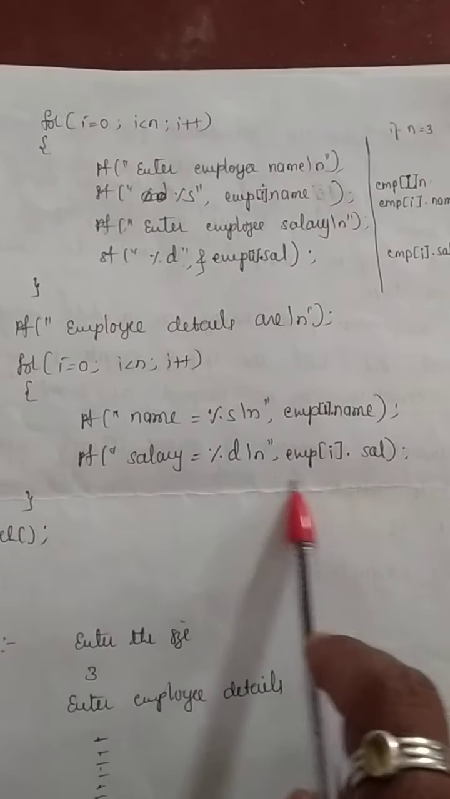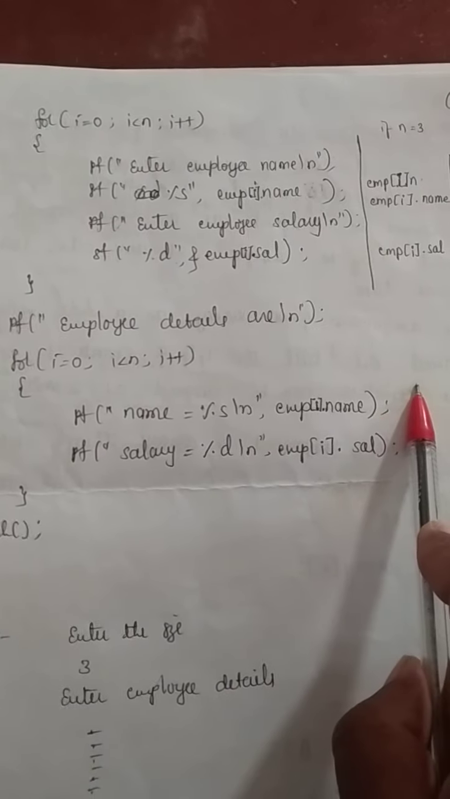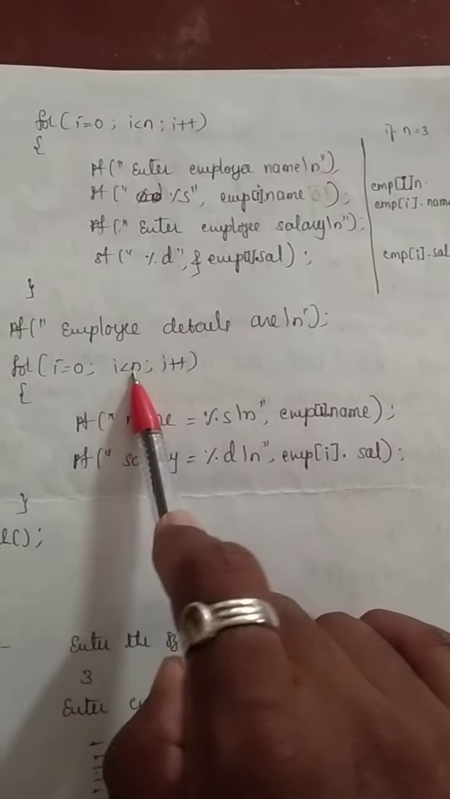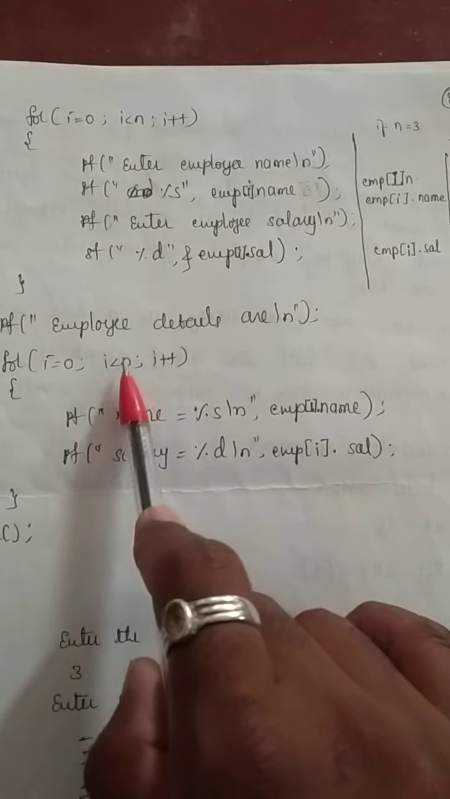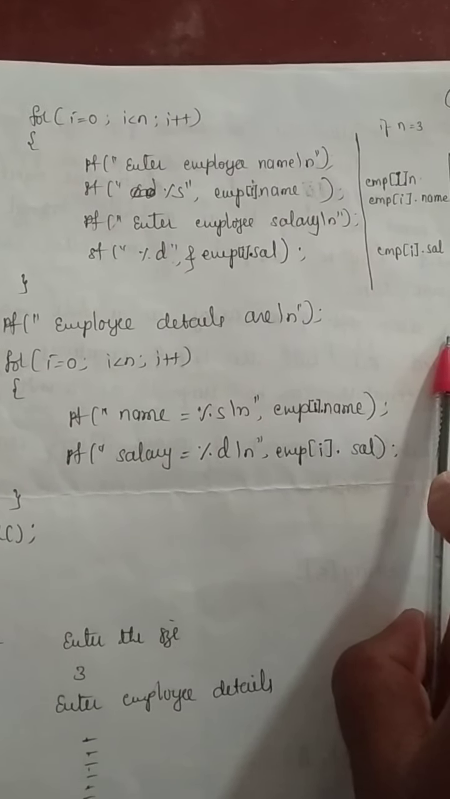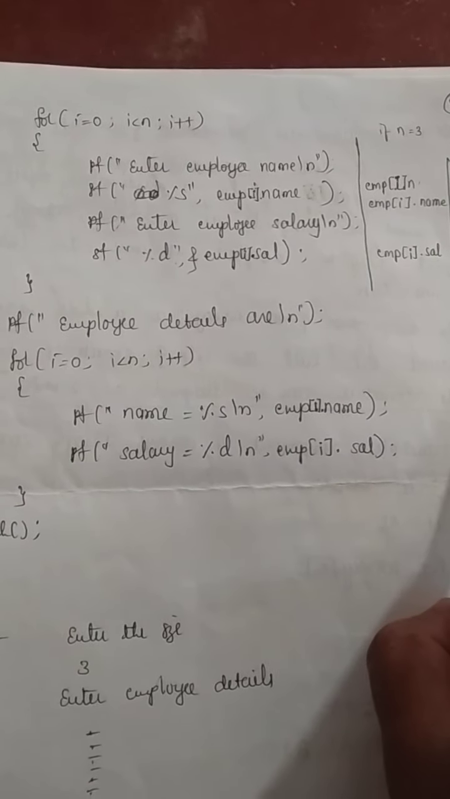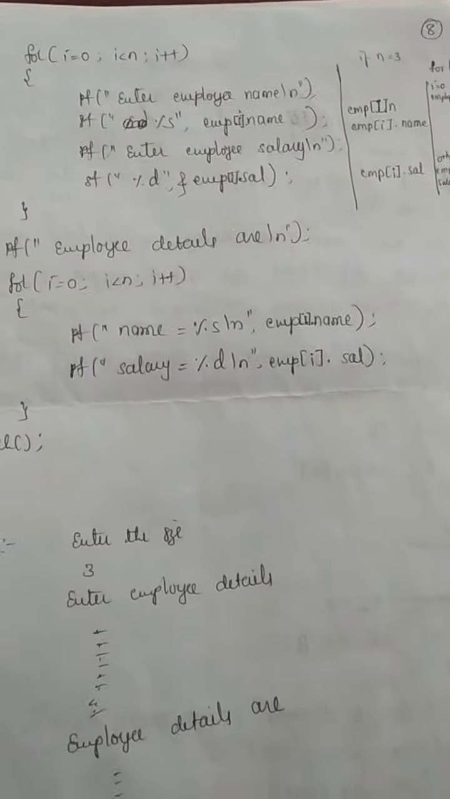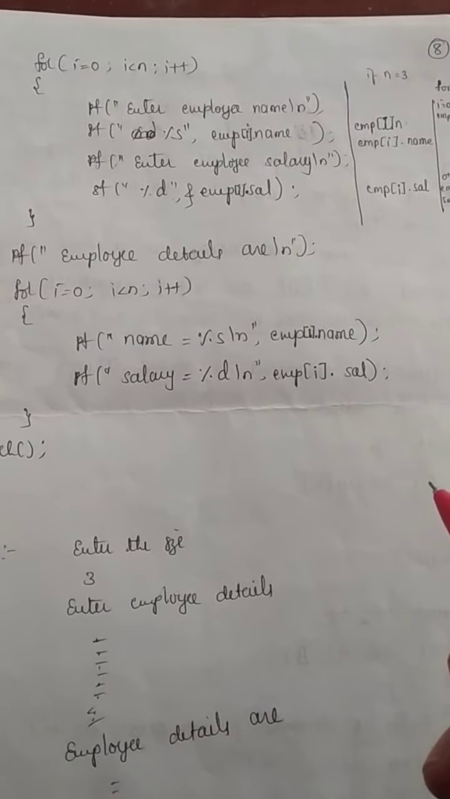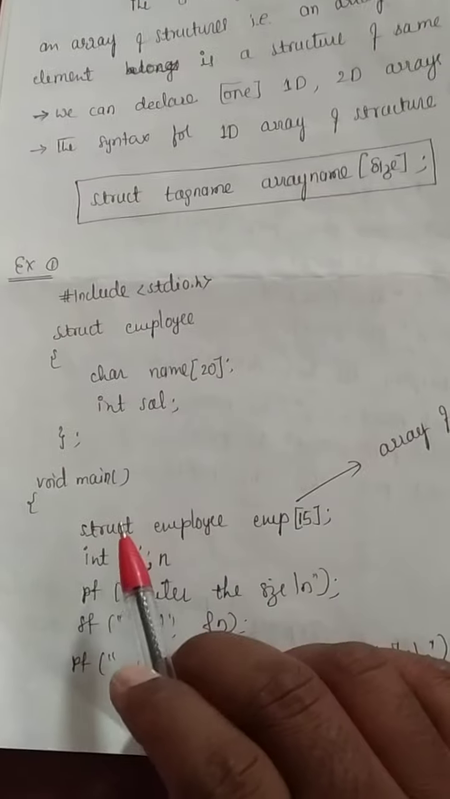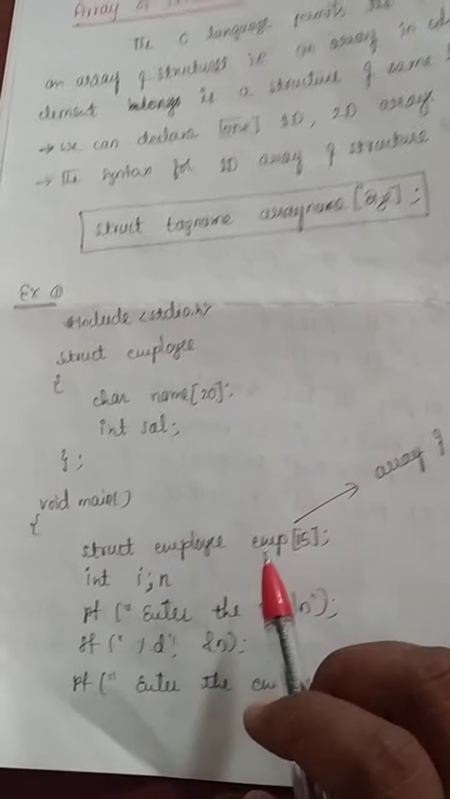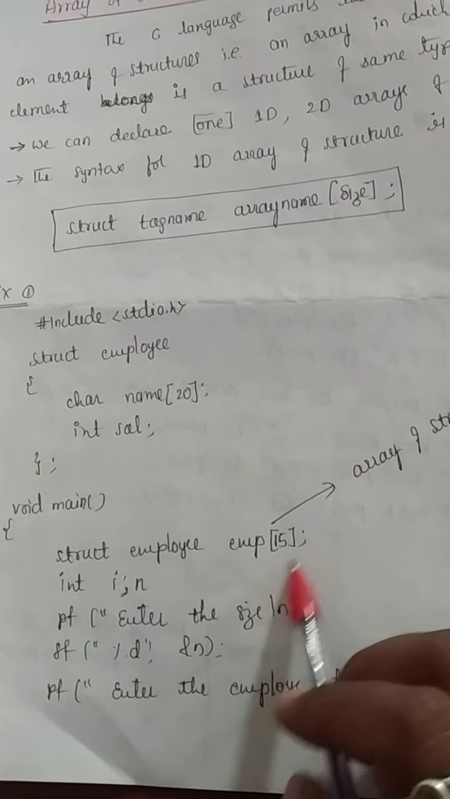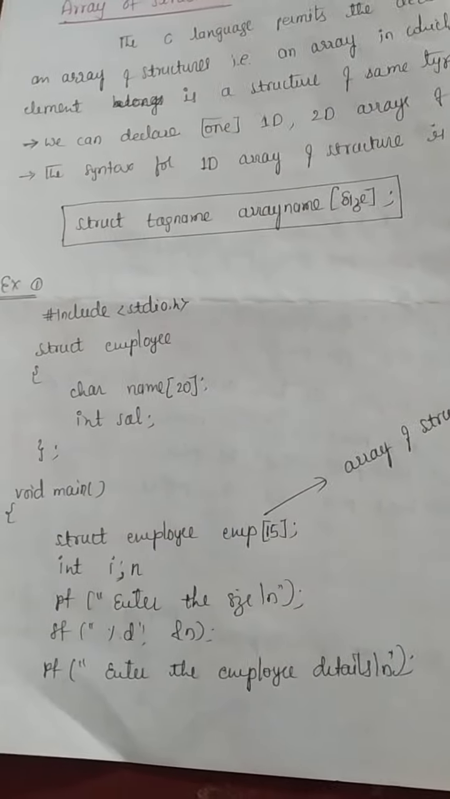Once it prints the name and salary of the 0th employee, the i loop will be incremented, then it prints the second employee's details, then it prints the third employee's details on the screen. So this is one simple program using array of structures. Got it? For array of structures, the main thing you have to concentrate on is that you have to declare the array along with the structures. Thank you.